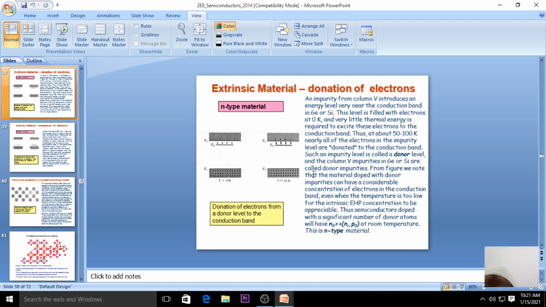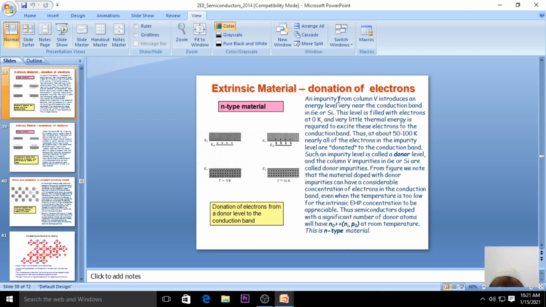Now we talk about the extrinsic semiconductor. When I talk about extrinsic semiconductors, we have the p-type extrinsic semiconductor and the n-type extrinsic semiconductor. First of all, we deal with the n-type extrinsic semiconductor. What is the meaning of n-type semiconductor? For our convenience, as a shortcut, we write it as donation of electron: the n-type semiconductor will donate the electron, right?